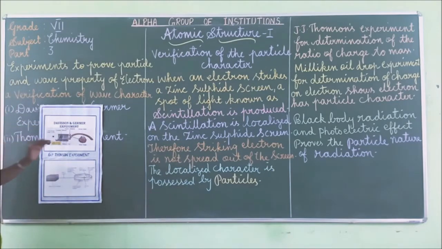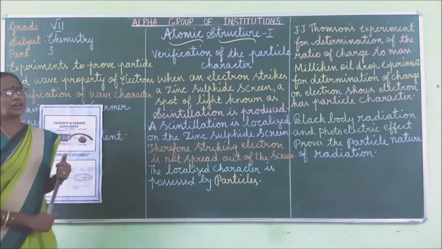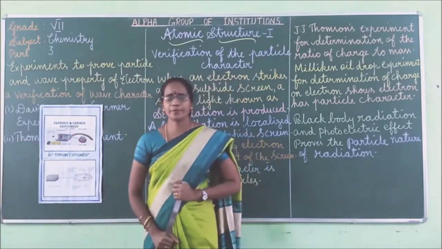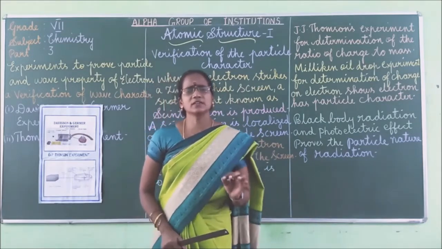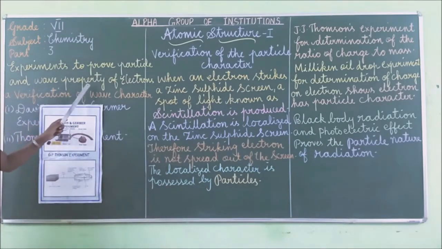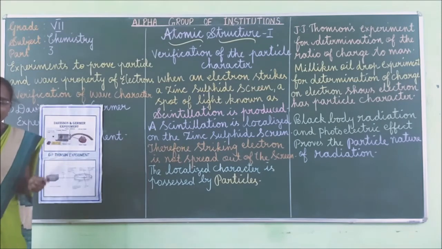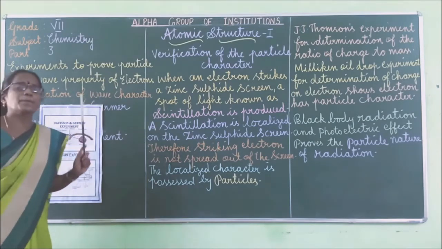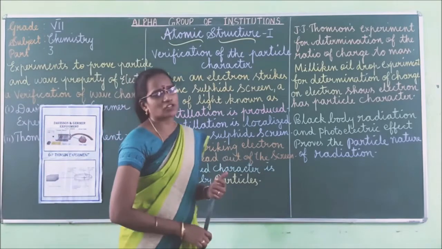temperature, right? Because of this, the diffraction pattern of dark and bright bands is formed. This shows, what is the experiment we are seeing? It proves the particle and wave, isn't it? So the Davison and Germer experiment proves the wave nature of electron, right? The diffraction pattern of dark and bright bands is formed on the screen. So this experiment clearly shows the wave nature of electron.